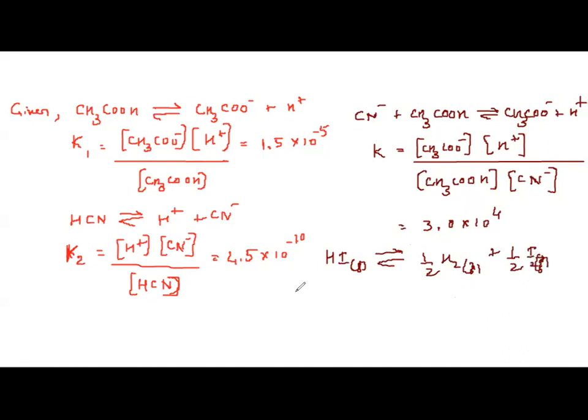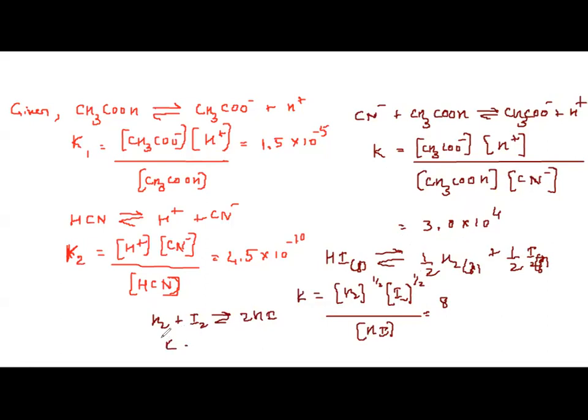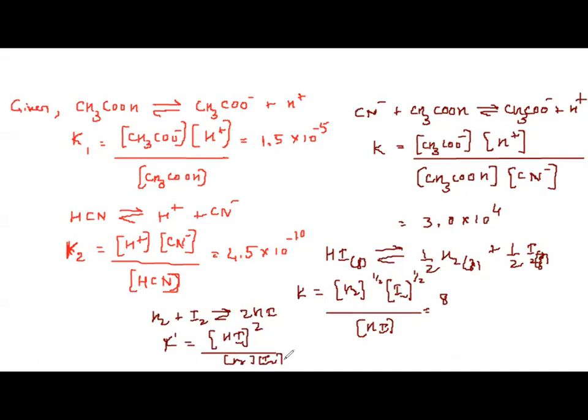And its dissociation constant, how do you write it? K is H2 raised to 1 by 2, I2 raised to 1 by 2 divided by the concentration of HI, and they have said it is 8. And they have asked for H2 plus I2 gives 2HI. What is the new dissociation constant, K prime? So K prime will be HI raised to square divided by H2 into the molar concentration of I2, correct?